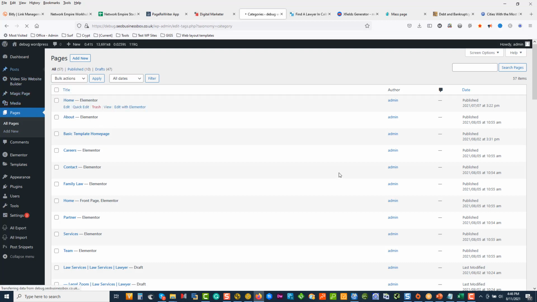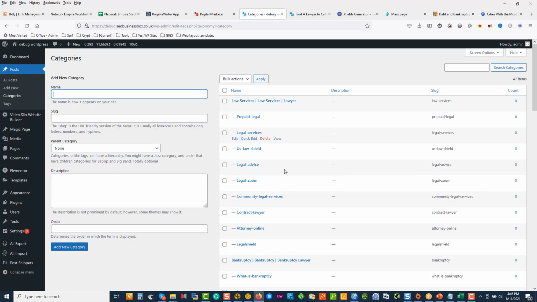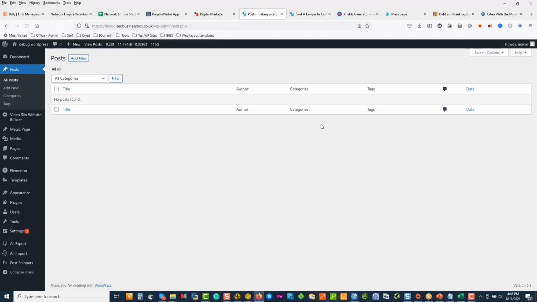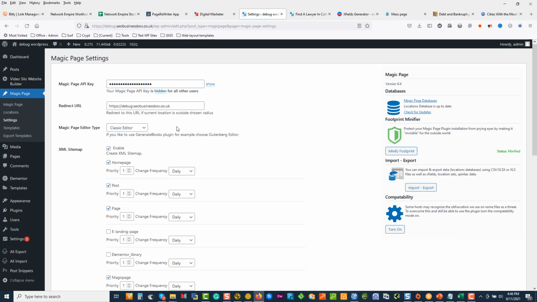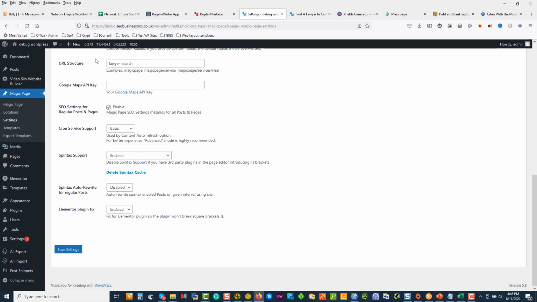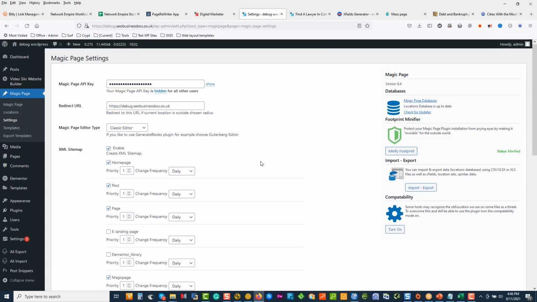And if there were any posts that we had mapped out, it would have stuck them in over there as well for us. So we've got nothing at this point in time. We came along to Magic Page, we set that up. Gave it a name, enabled the SEO, did the basic settings, we minified, we chose our locations to start off with. We then came and started working on our content template.